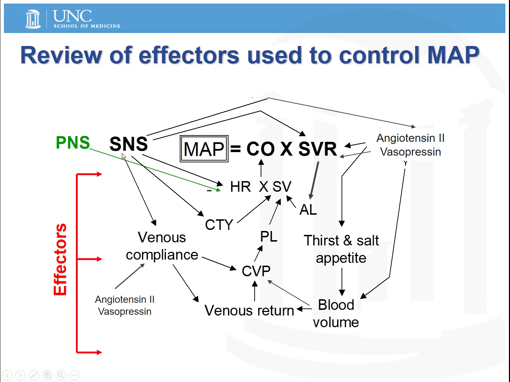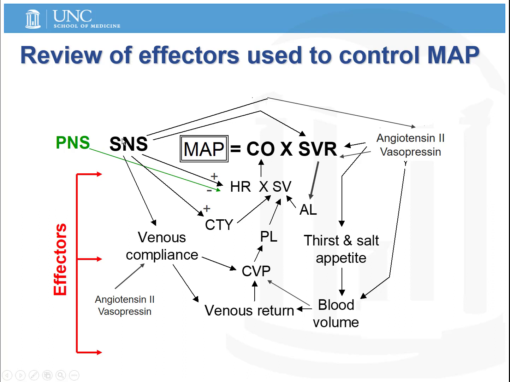The sympathetic nervous system acts on many different tissues, as you can see from all of these arrows surrounding it. Like the parasympathetic nervous system, the sympathetic nervous system also acts on the nodal tissue, but sympathetic stimulation, on the other hand, increases heart rate, which increases cardiac output and therefore increases mean arterial pressure. The sympathetic nervous system also acts on the heart muscle itself, causing an increase in contractility, which positively regulates stroke volume, causing increased cardiac output and ultimately mean arterial pressure.